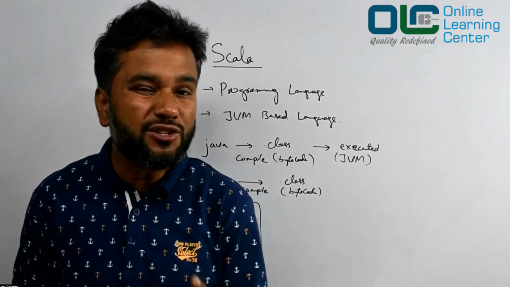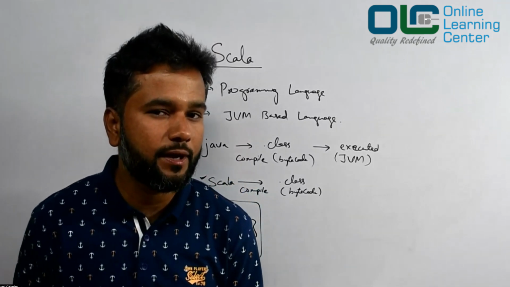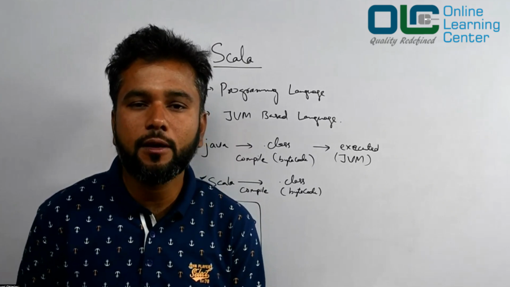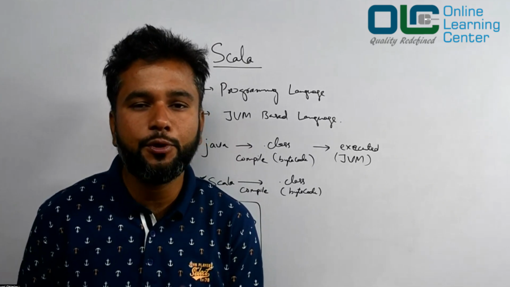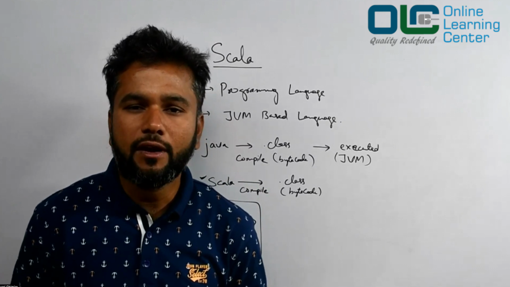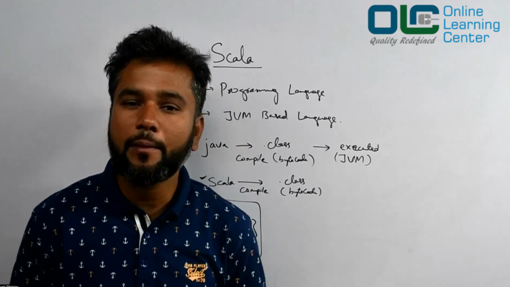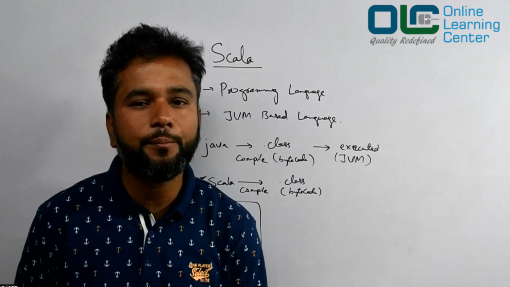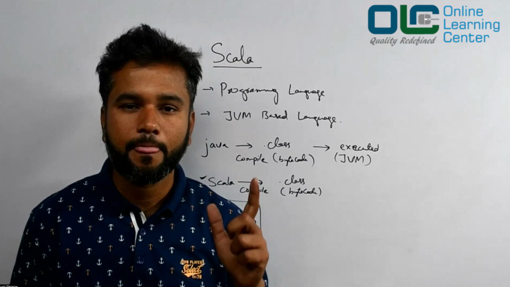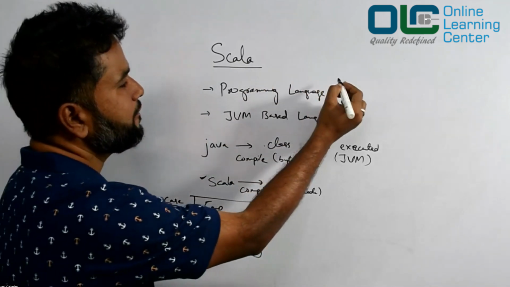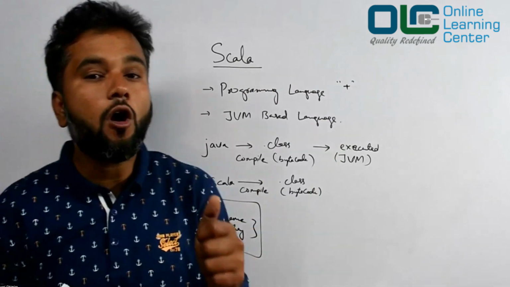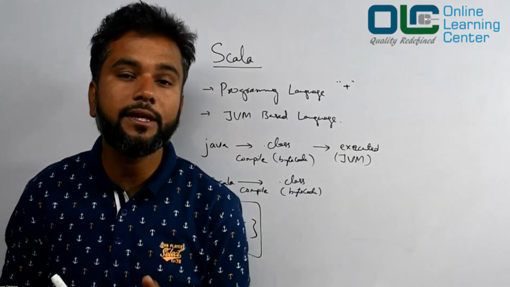Of course, that's not the only advantage. Scala is a purely functional programming language. Scala is a pure object-oriented programming language. Let me tell you, Java is an object-oriented programming language, but it is not a pure one. Why? Because in Java, you have plus, which is an operator, and not a method.